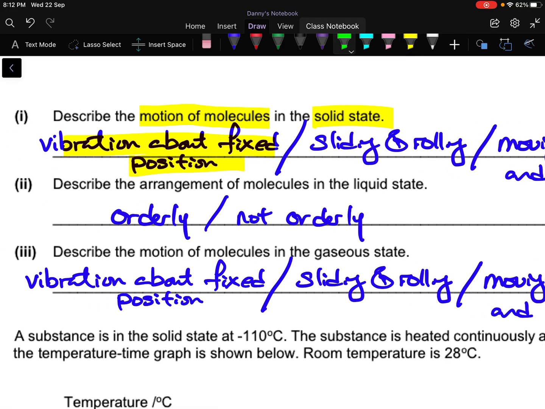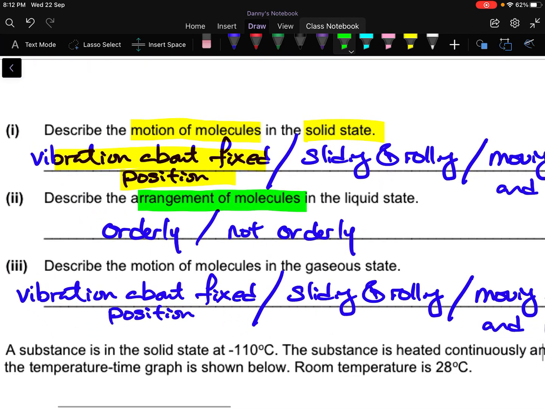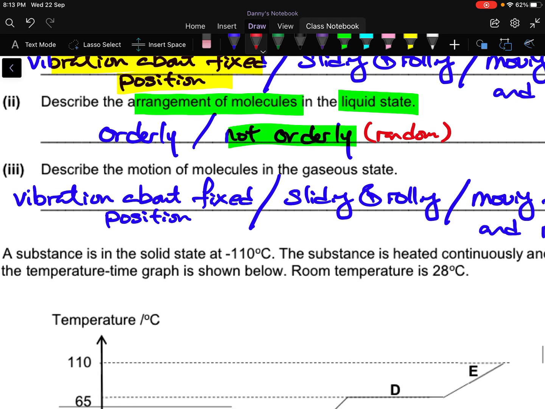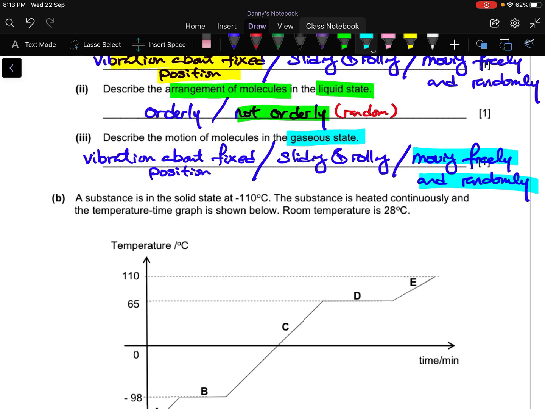Okay. If you want to talk about the arrangement of molecules, there are only two types: orderly or disorderly. So if it is liquid, then of course it is not orderly. You can also use the word random. Okay. Describe motion, but this time round you want gaseous state, so obviously this one.